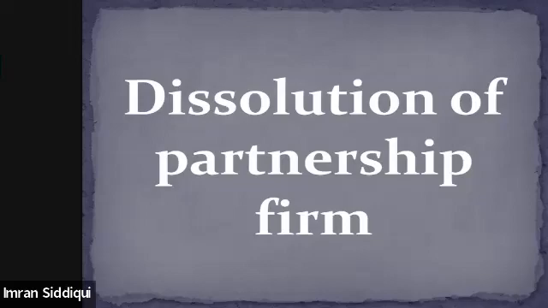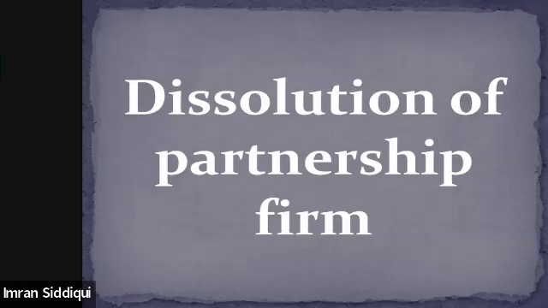So let's just quickly recall everything, and then we'll move to the next question. We did one question in the last class as well, but we'll do a few more questions based on the dissolution today. So starting with, first of all, let's just revise everything.